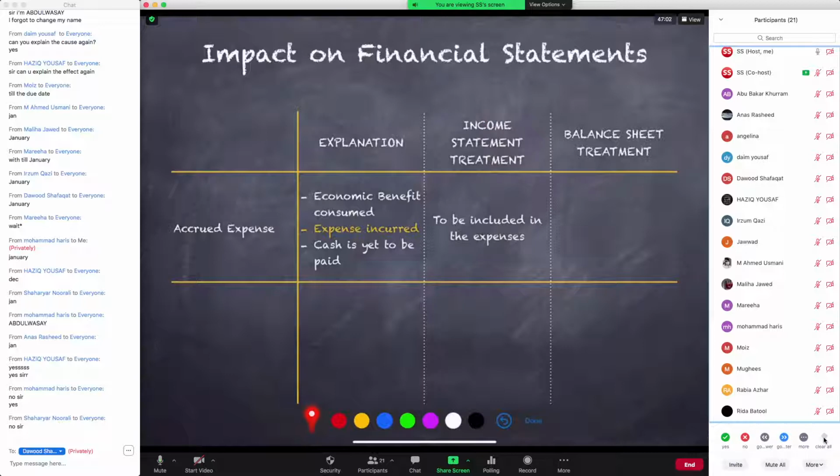Do you agree with what you see on the slide so far? That even if an accrued expense has not been paid in cash yet, even if your cash is still unaffected, it would still be included as an expense in your income statement because it qualifies to be one based on the fact that you have already consumed the economic benefit. If you agree with this, then give me a green check on the participants window. Jaldi se.